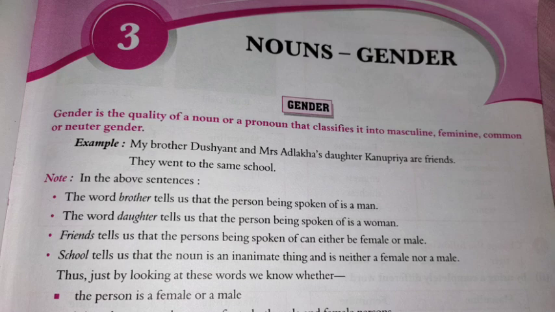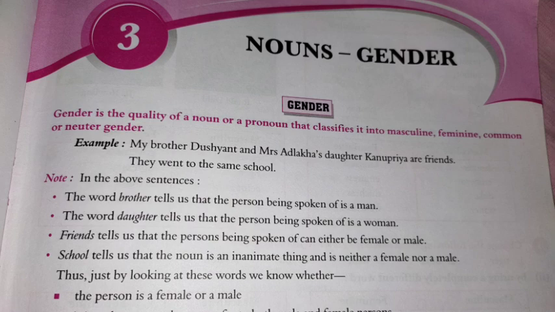Now here is a note. In the above sentences, the word brother tells us that the person being spoken of is a man. So what is brother here? Brother denotes male, no?